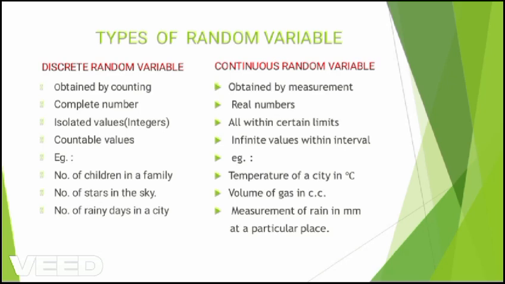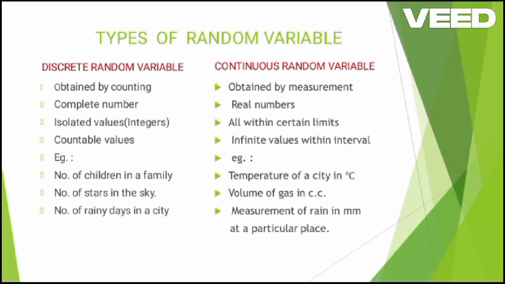Here are given the types of random variables. There are two types of random variable. One is the discrete random variable. Another is the continuous random variable. Examples of discrete random variables are the number of children in a family, the number of stars in the sky, and the number of rainy days in a city.